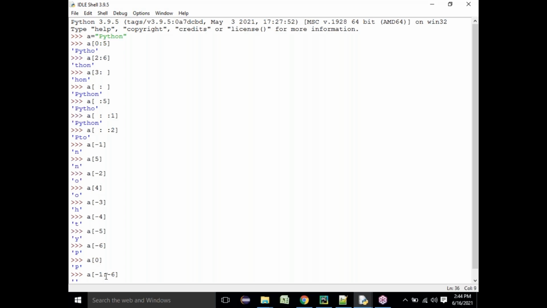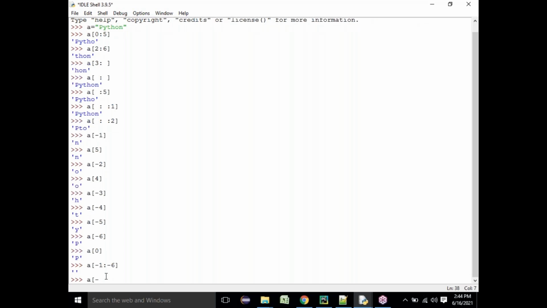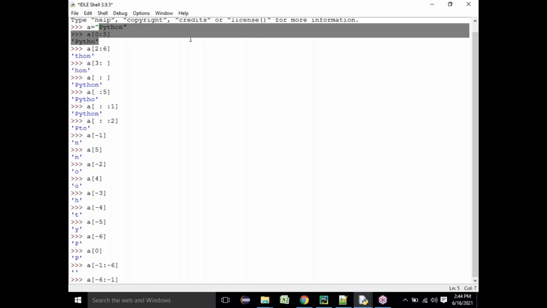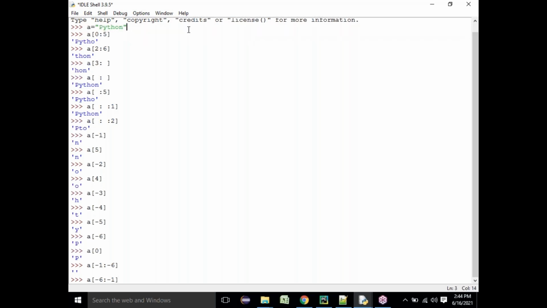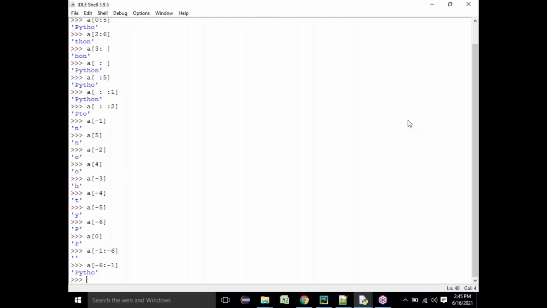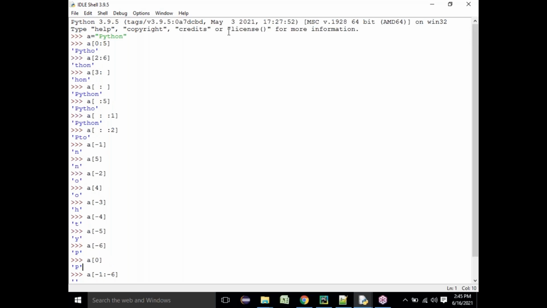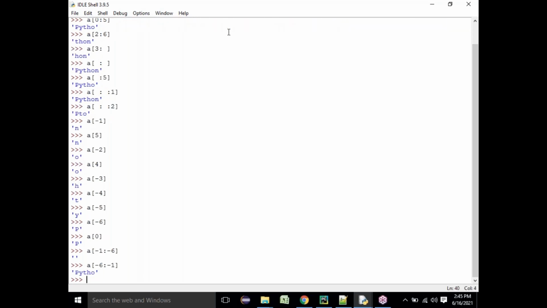So here I should say a of -6 to -1, that is right, because you can only read this way. You cannot read from the back. If I say -6 to -1, you got PYTHO, as expected. Got it, everyone? You can only index from the back, but you cannot give a range indexing reading backward.